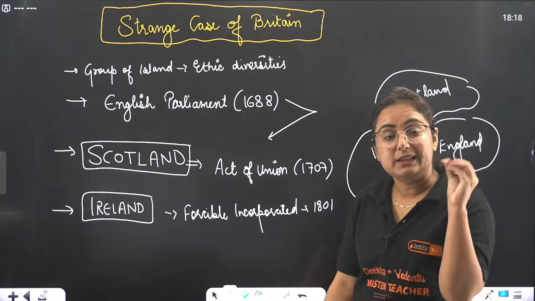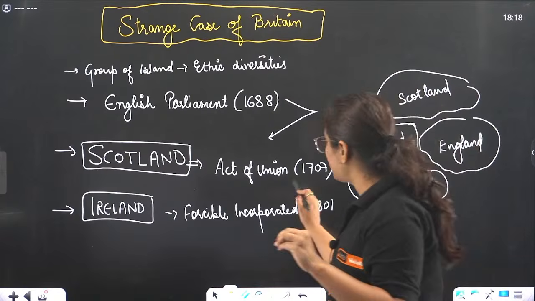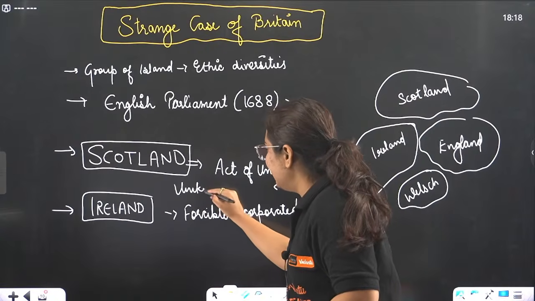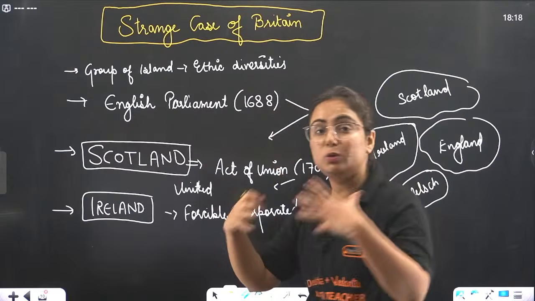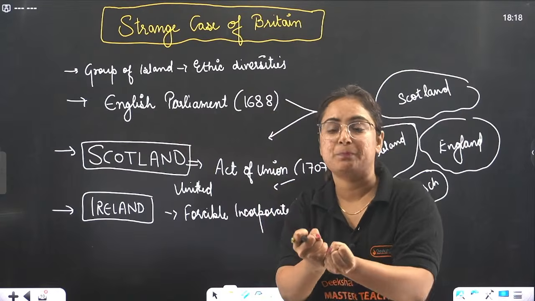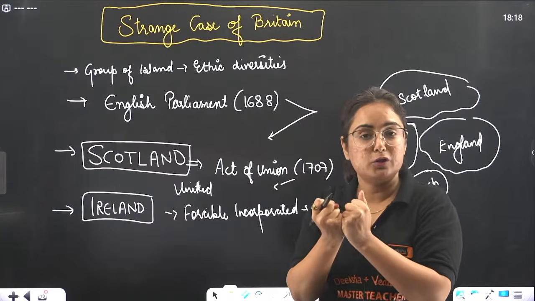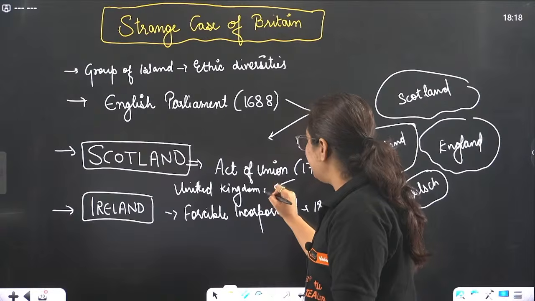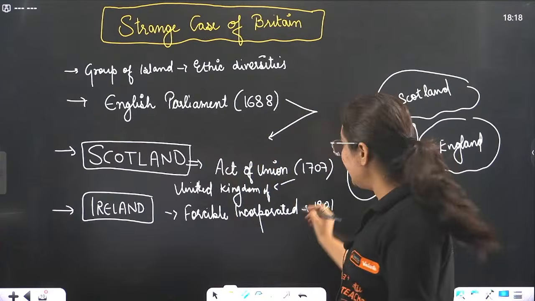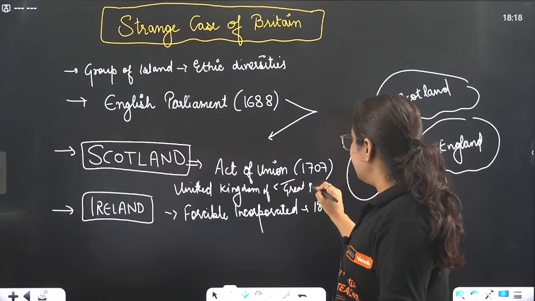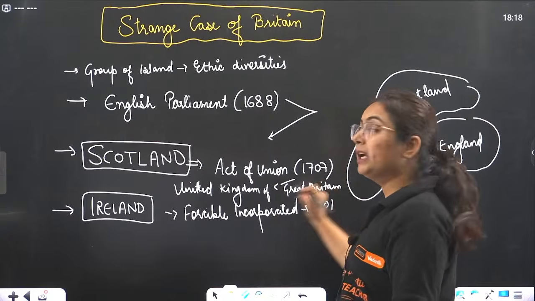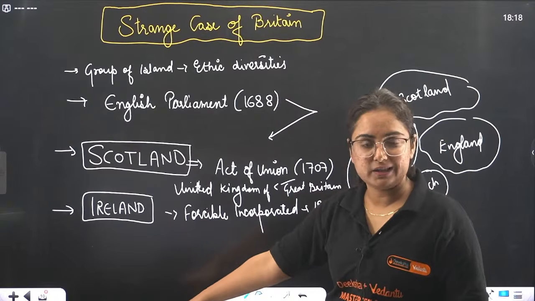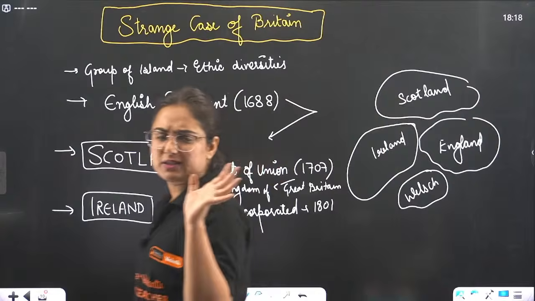When they signed this Act of Union with Scotland, what did they call themselves? That now we are the United Kingdom. You know where this word came from? United Kingdom: two kingdoms formed together. So United Kingdom of Great Britain, because we are British people, so we are great. So United Kingdom of Great Britain comes from here. Getting my point? Now Ireland is also added in this list of united, and the same consequence was with the Welsh.